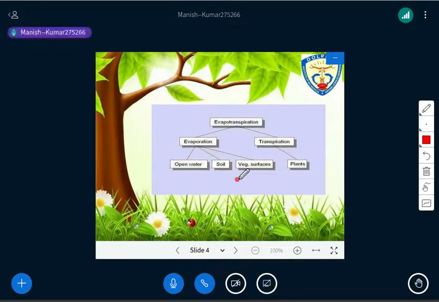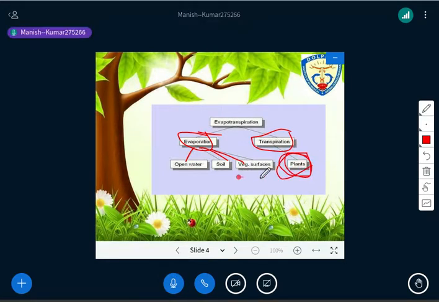Then we can look at the sub processes of evapotranspiration. Through this image you can easily understand that, right? These are the sub processes of evapotranspiration: evaporation and transpiration. The same statement has been depicted through the diagram. Open water, soil, vegetative surfaces, and then transpiration from the plant surface, right?